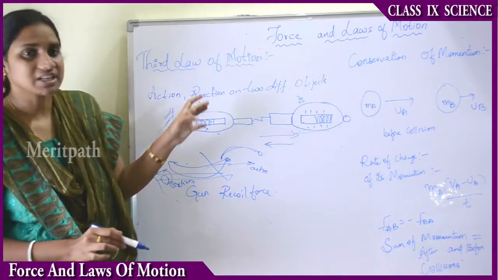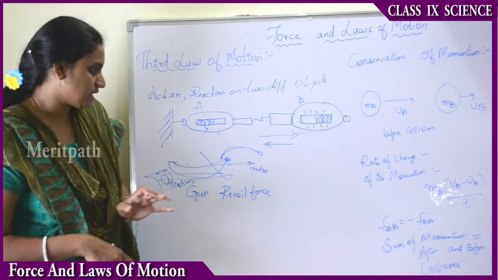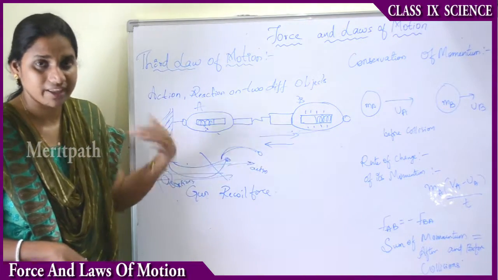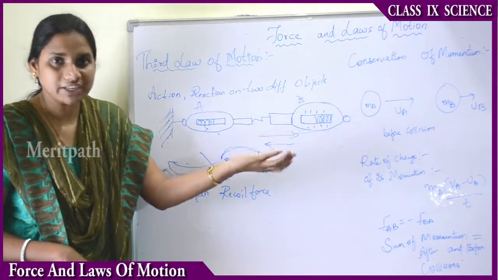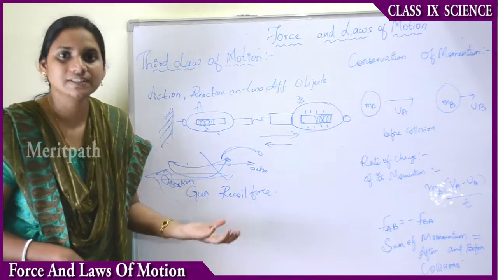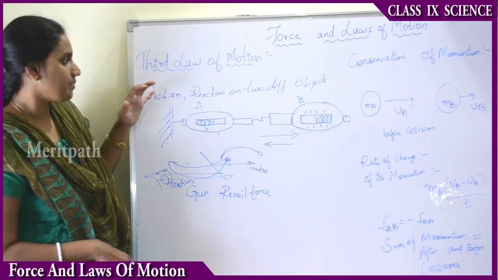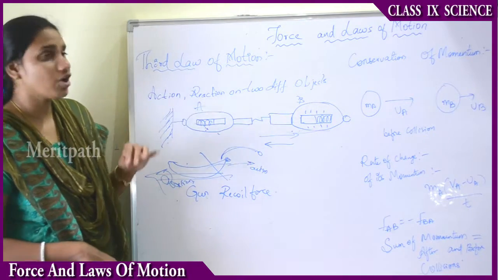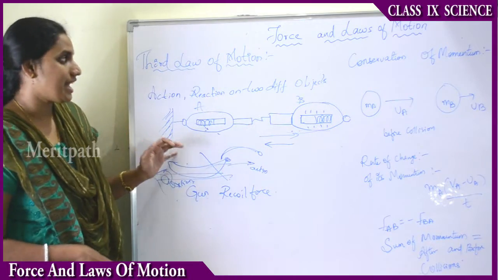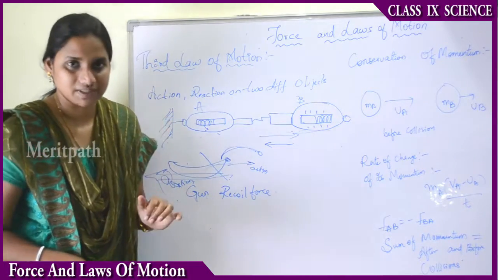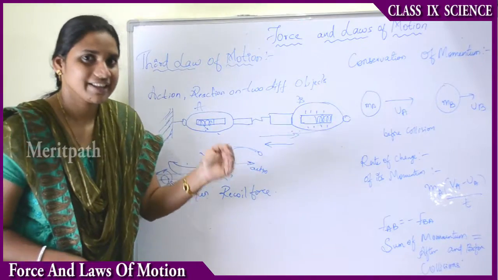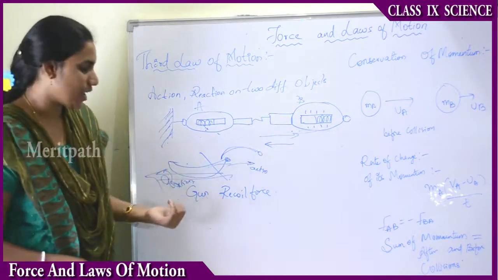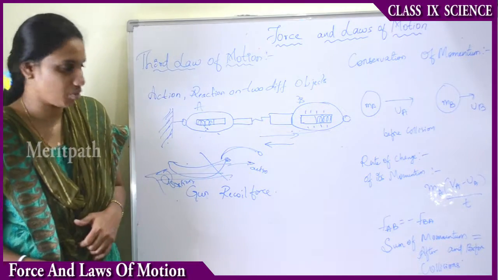Therefore Newton concludes that every object exerts some force, known as action, on the other object, and the other object exerts a reactive force on the first object. From this we can conclude the definition of the third law of motion: every object has an action and reaction force, that is, for every action there is an equal and opposite reactive force. This is known as Newton's third law of motion.